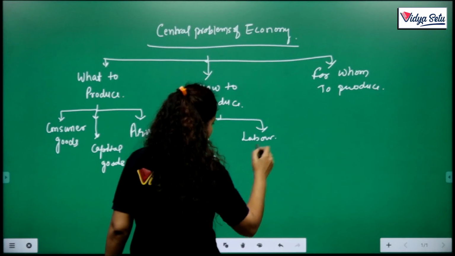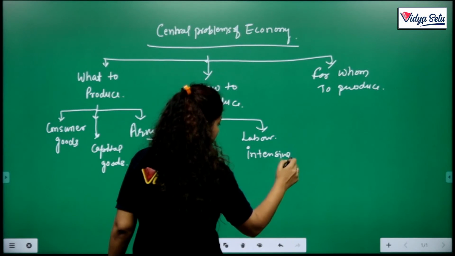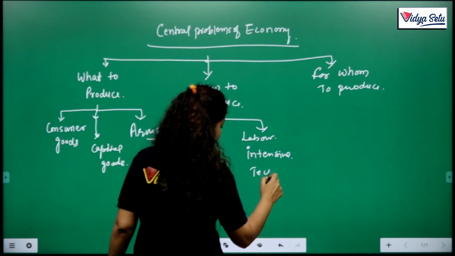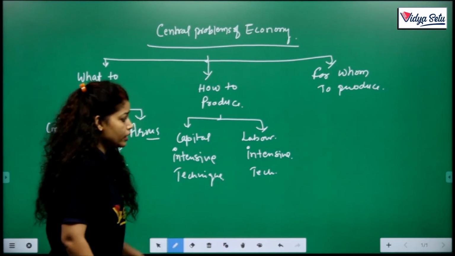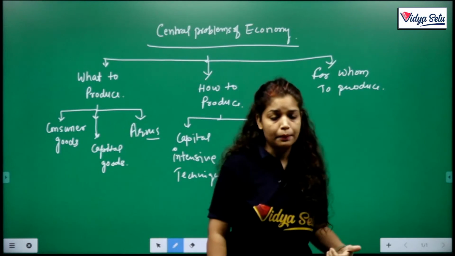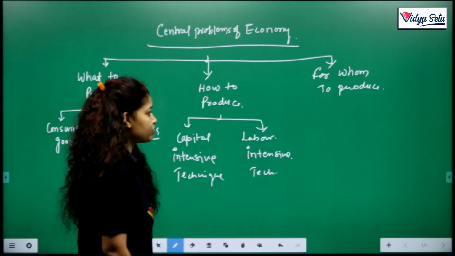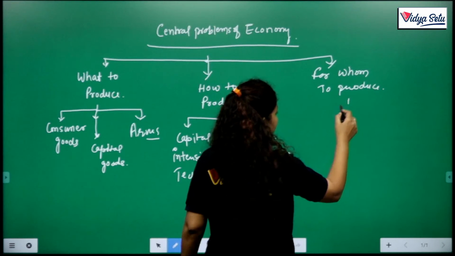Why do we consider this method? Because India has a huge population, and there is a lot of unemployment. So there are two methods available for how to produce, either by the capital intensive or by the labor intensive. Clear?